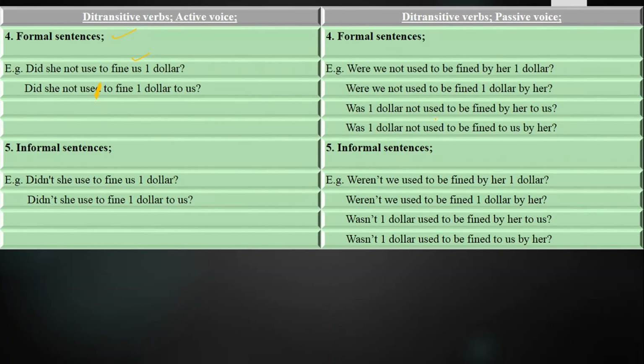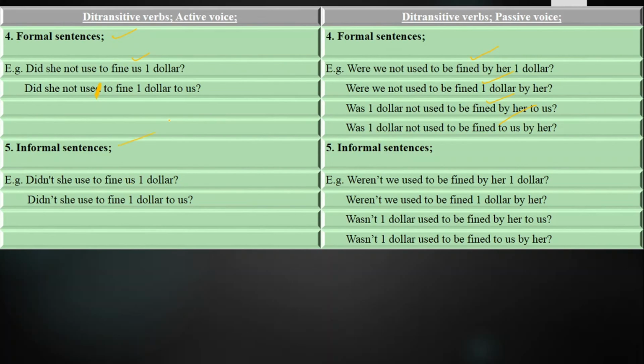Like, in passive voice, were we not used to be fined by her $1? Were we not used to be fined $1 by her? Was $1 not to be fined by her to us? Was $1 not to be fined to us by her?